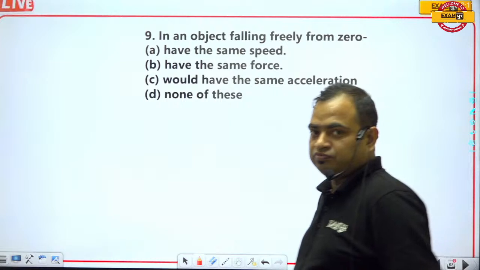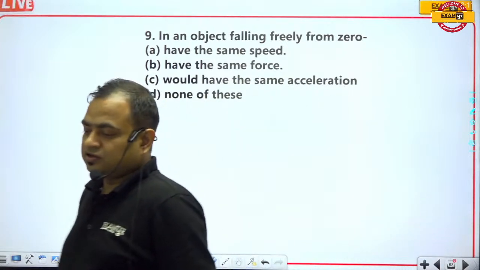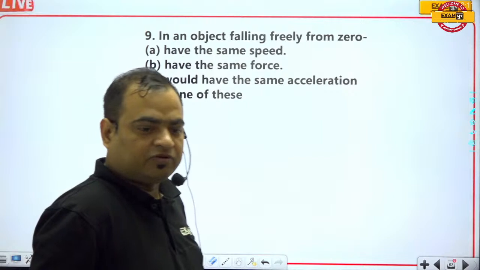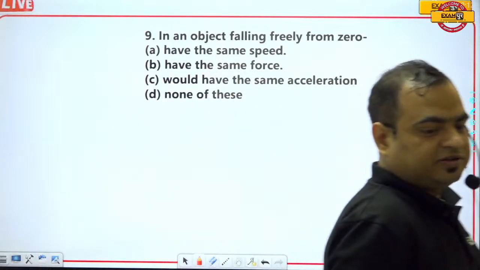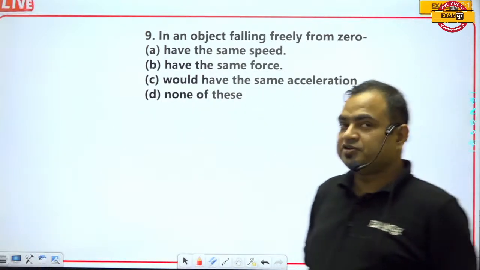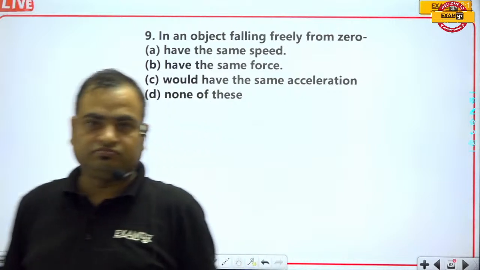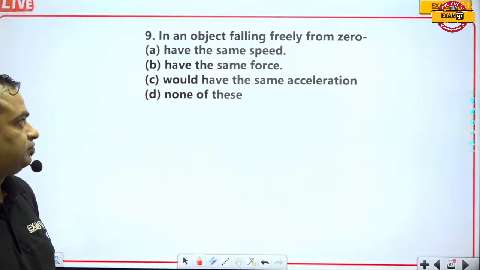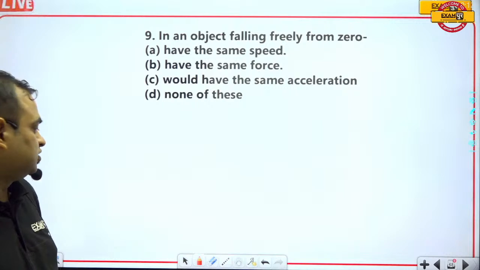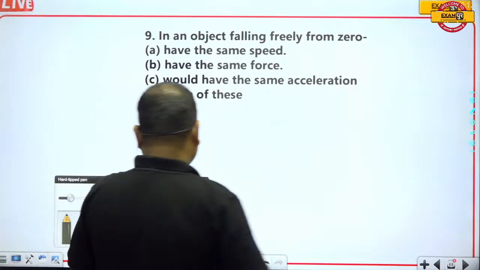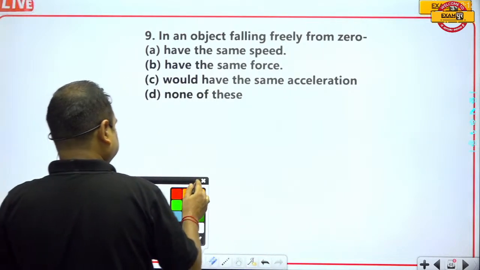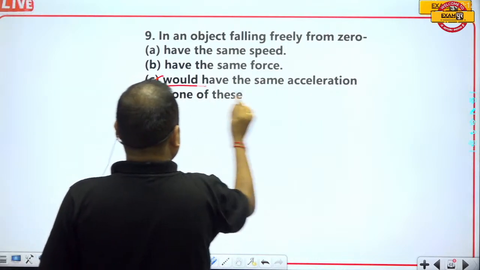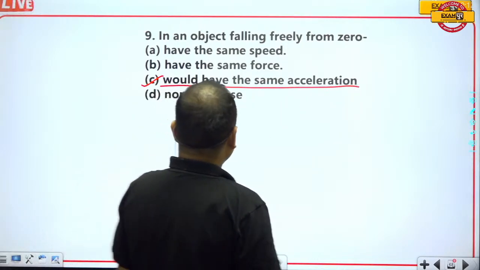If the body is falling freely, then the body will fall under gravity, and thus C will be the correct answer.